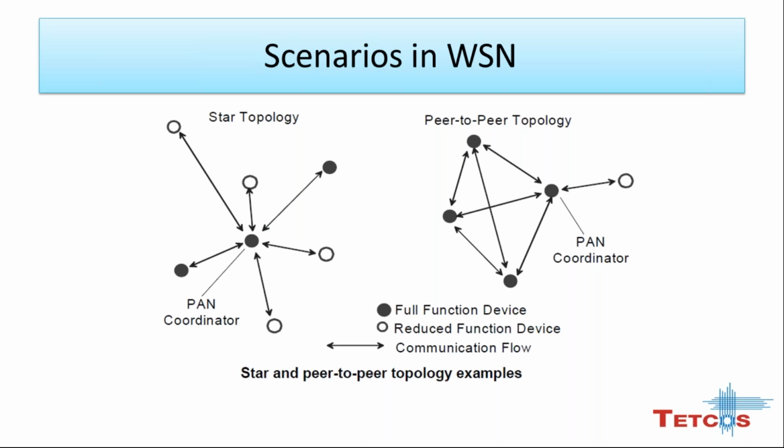So this is about scenario in wireless sensor network, which can be of two types. First is star topology, in which PAN coordinator, or we can say FFD, is centrally connected to other FFDs and RFDs in the network. And second is peer-to-peer topology, where PAN coordinator or FFD is connected to other FFDs and RFDs in the network in peer-to-peer manner, as you can see in the figure.